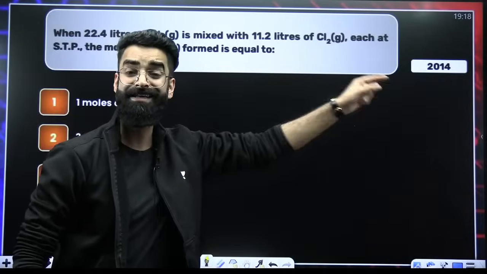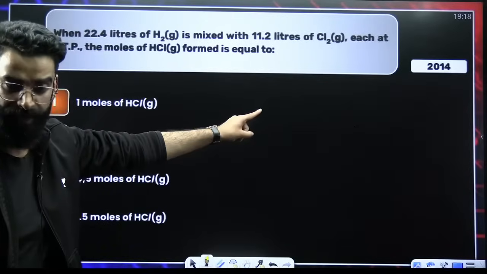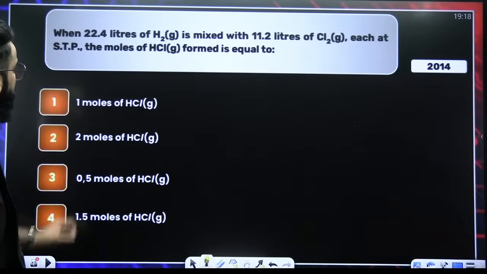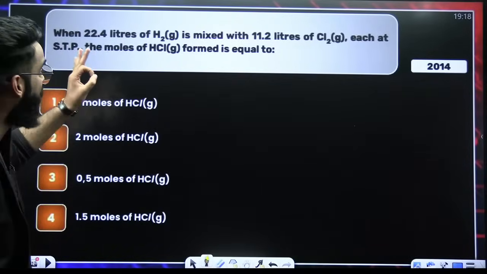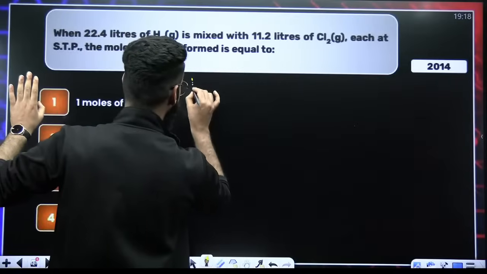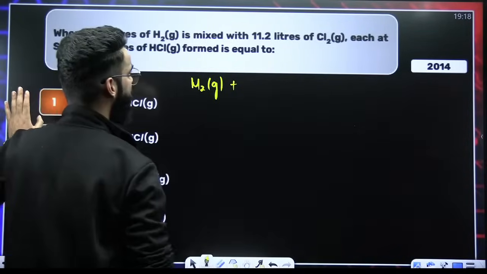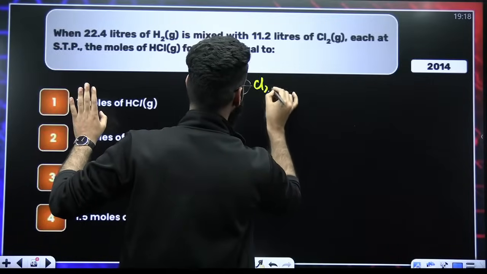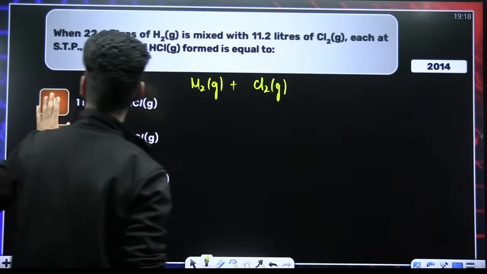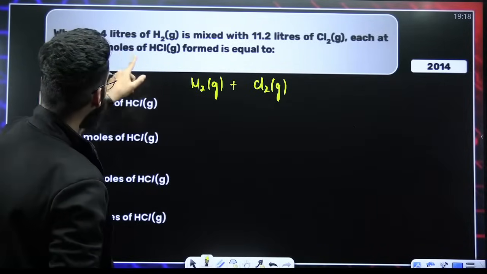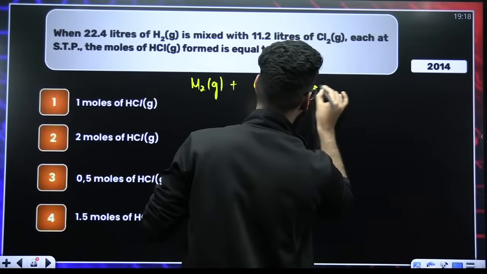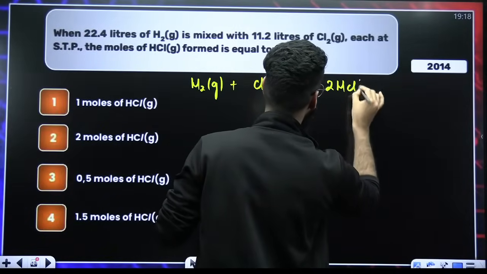The question was asked in your NEET 2014. When 22.4 liters of H2 gas is mixed with Cl2 gas, each at STP, the moles of HCl formed will be, right? The moles of HCl formed will be.